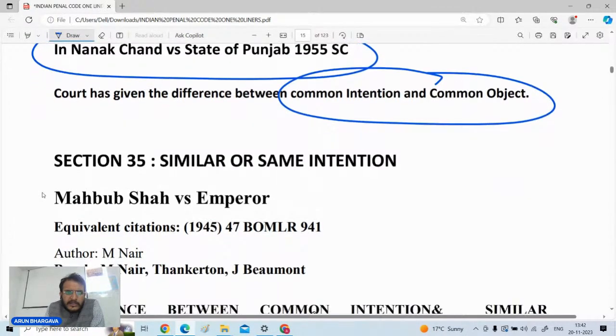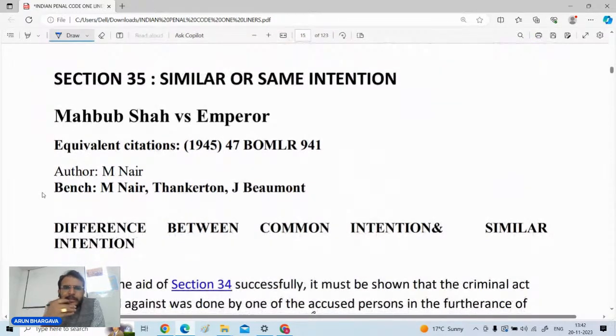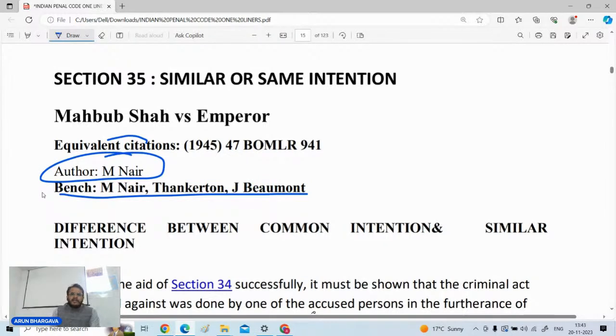Thereafter, another concept related to the same point, that is similar intentions. What are similar or same intentions? So similar and same intentions are being specified in section number 35. A very important case, that is Mahbub Shah versus King Emperor. Justice Madhavan Nair has given the judgment and the bench was of M. Nair, Thankerton and Justice Beaumont. So these three are the judges in this particular case.